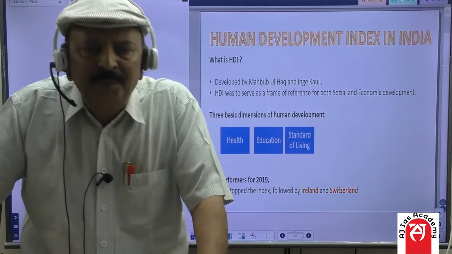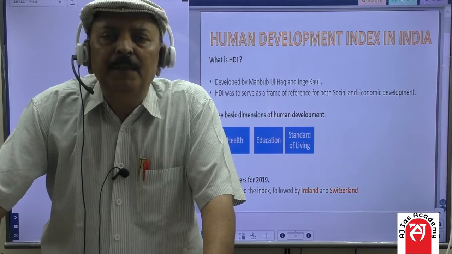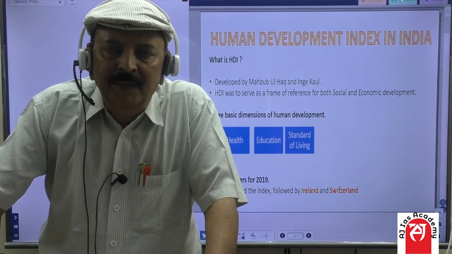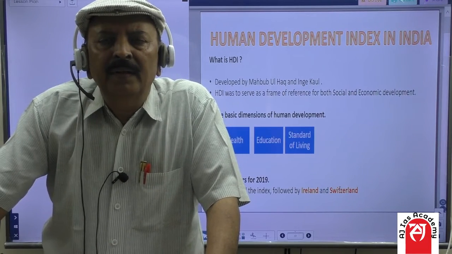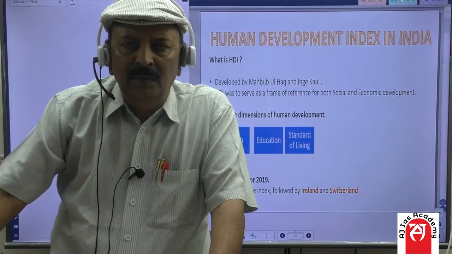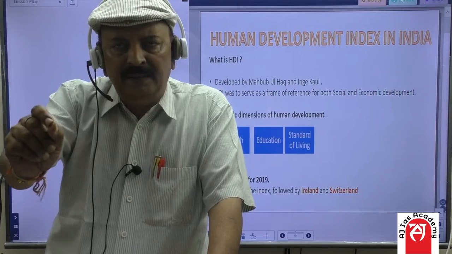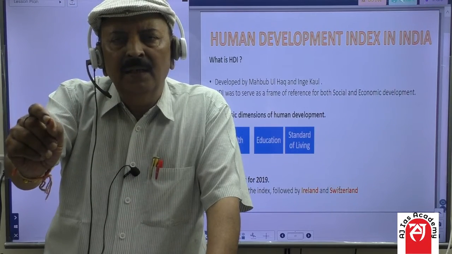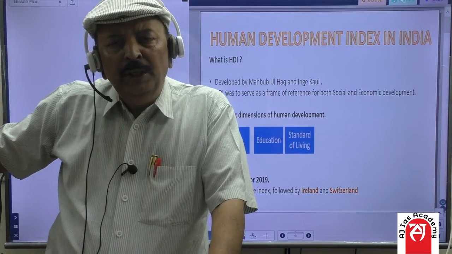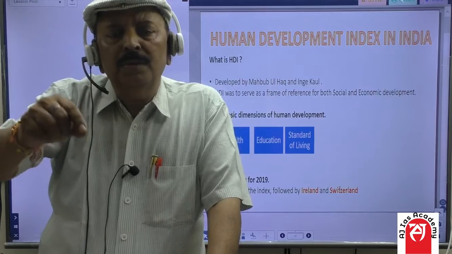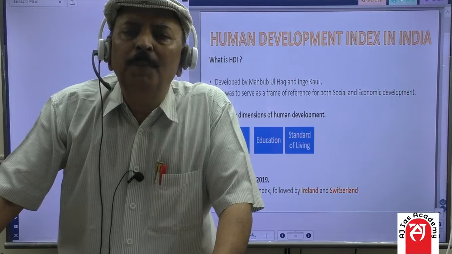Before proceeding to HDI, we must understand the difference between growth and development. Friends, as you know, when we say there is a 5% growth of GDP from the previous year, what does this indicate? It is the measurement of the growth of the GDP from the previous year. Economists use this tool of growth in terms of the growth of GDP.